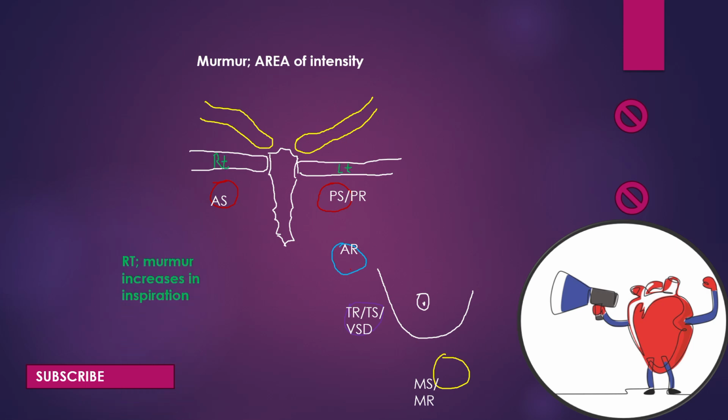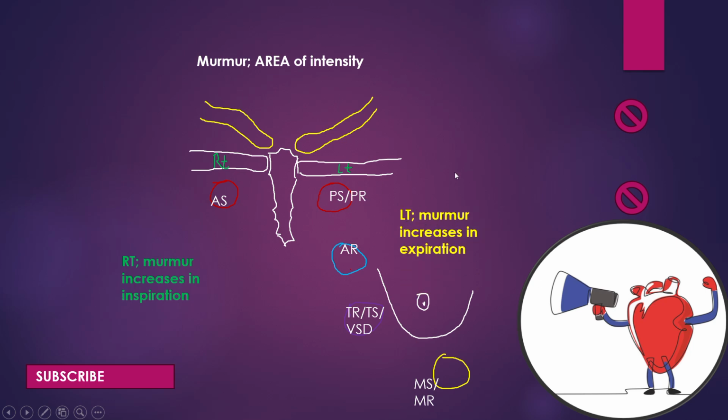Rule number 2: on the right side, murmur increases on inspiration. It means if we tell the patient to breathe in, at this time we can hear the right-sided murmurs louder or more clear. And the next thing is, on the left side, murmurs increase on expiration.